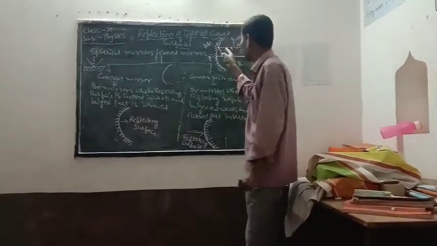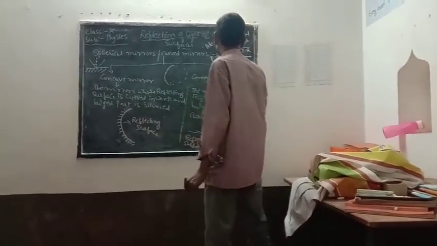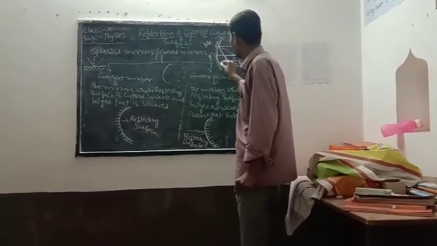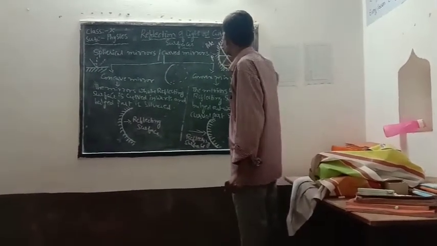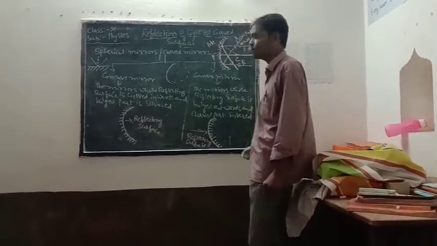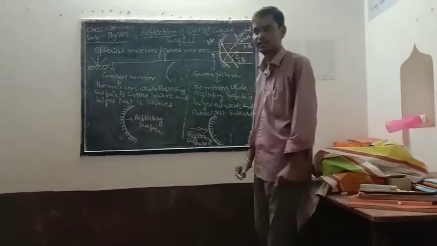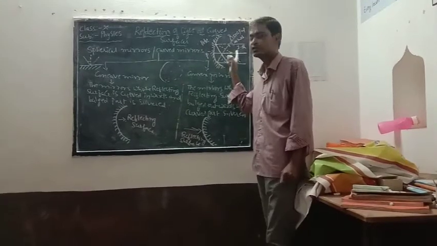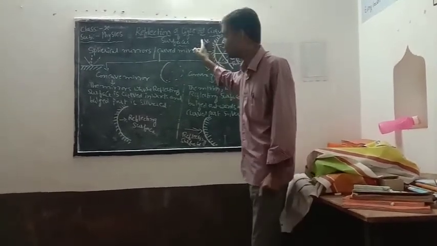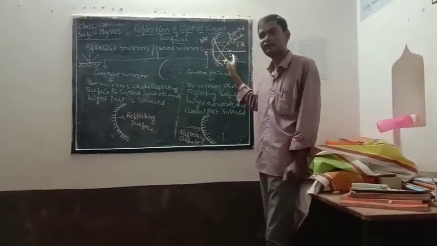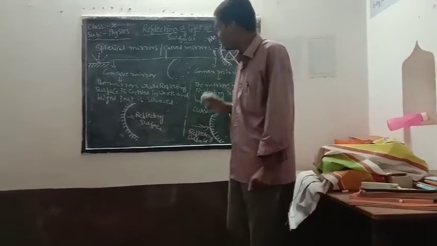If you take the ray like this, at that time it should reflect like this, isn't it? So at that time how will we draw the normal? From this point to the center. So the line joining the point of incidence to the center of curvature is called the normal here.